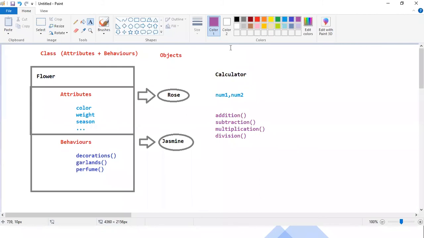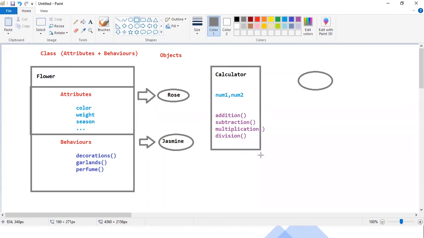Now objects are nothing but like myself. I am object one. Let me take the example on the right side. This is the application, and this is my object one, and let me take one more object.